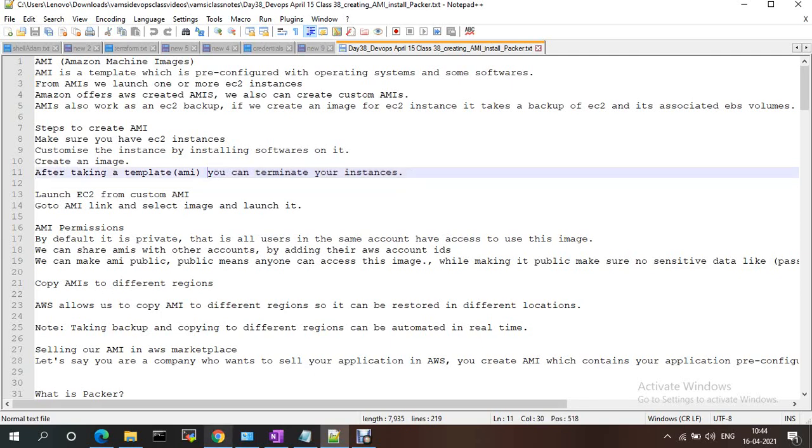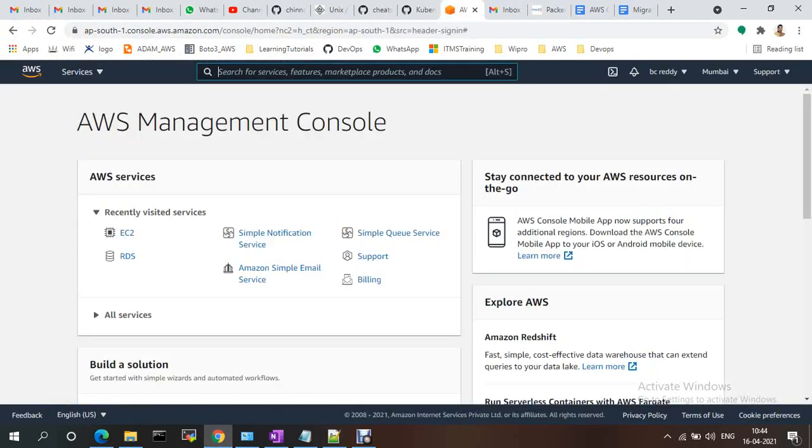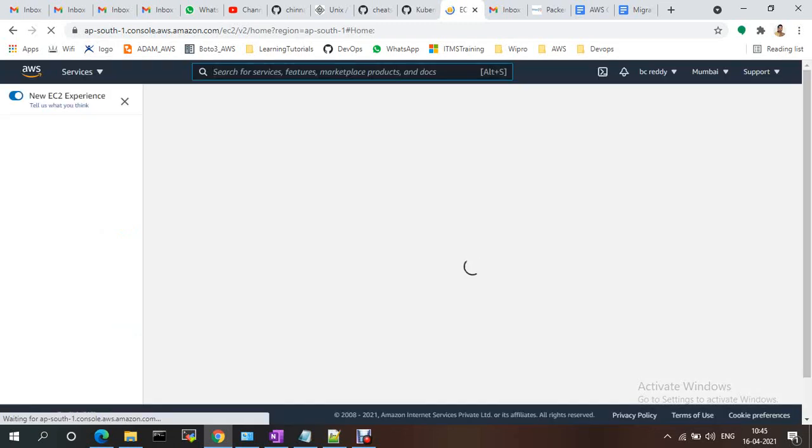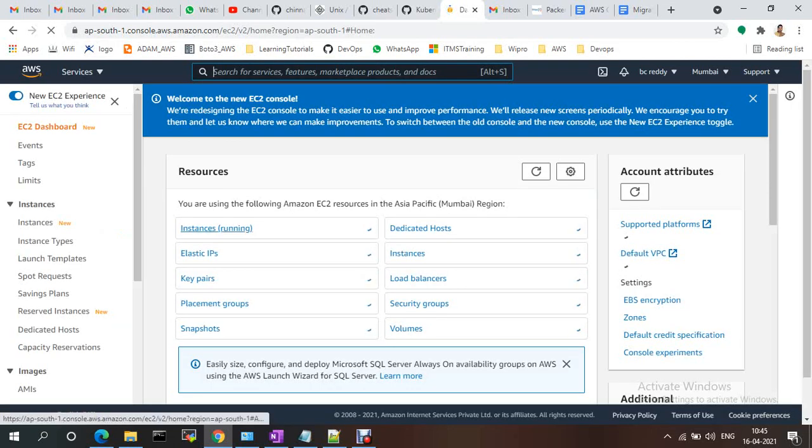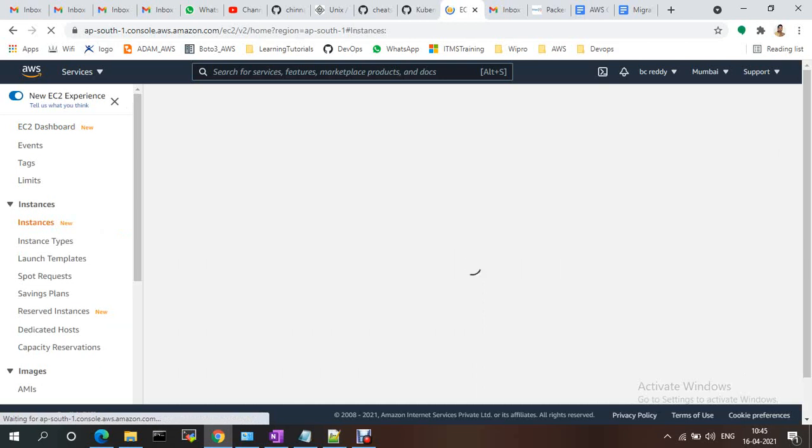Let me demonstrate that. I'm creating a new EC2 instance. I'm going to EC2. Currently I don't have any running instances here.